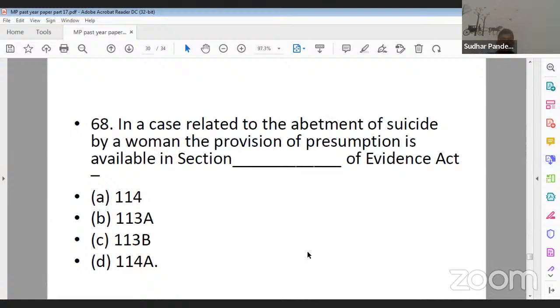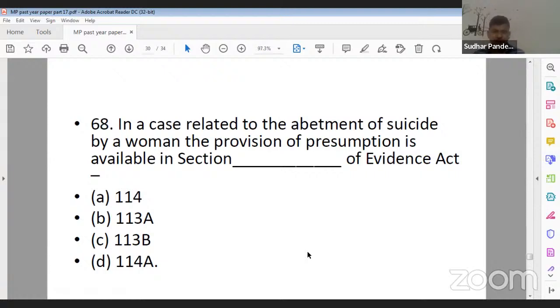In a case related to abetment of suicide by a woman, the provision of presumption is available in section dash of the Indian Evidence Act. Which section gives the presumption of abetment of suicide by a woman? Option A, section 114; option B, section 113A; option C, section 113B; option D, section 114A. Question number 68. What should be the correct answer?